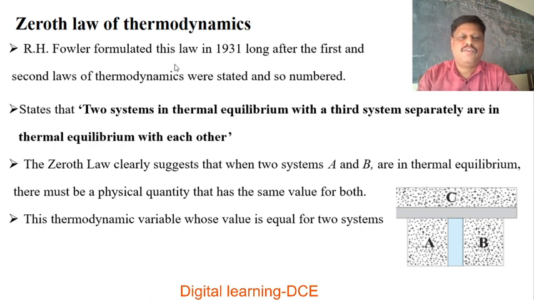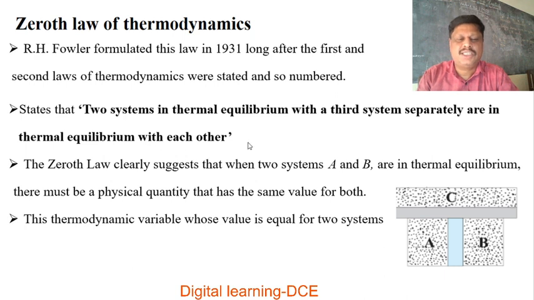R.H. Fowler formulated this law in 1931, long after the first and second laws of thermodynamics were stated, and so numbered before the first law, that is zeroth law of thermodynamics. Statement: it states that two systems in thermal equilibrium with a third system separately are in thermal equilibrium with each other. If the two systems are in thermal equilibrium with a third system separately, then they are in thermal equilibrium